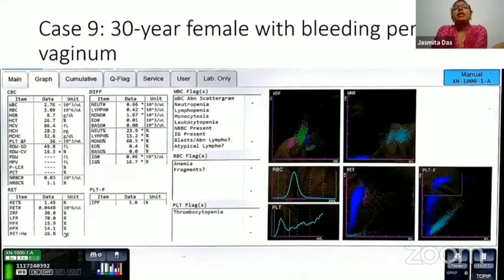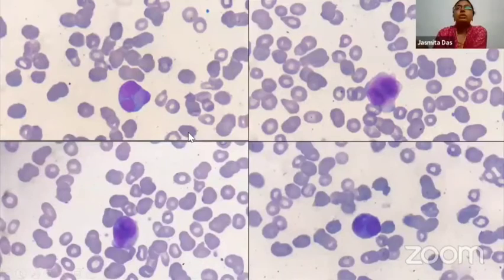Now, case 9 is a case which should never be missed on a peripheral smear. This is a 30-year-old female who had bleeding per vaginum. She had pancytopenia, so all the counts, the TLC was low, hemoglobin was low, and the platelets were also low. And she appears to have, again, monocytosis. But the smear reveals these classical bilobed cells.